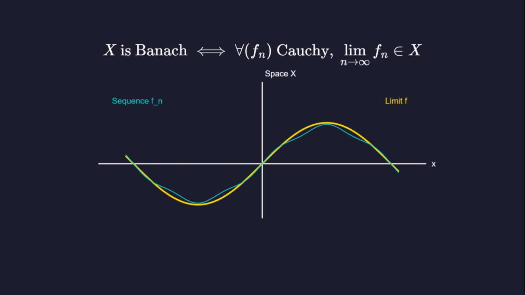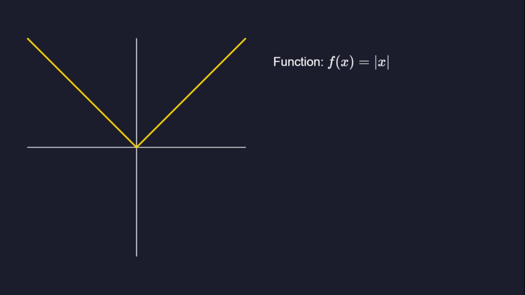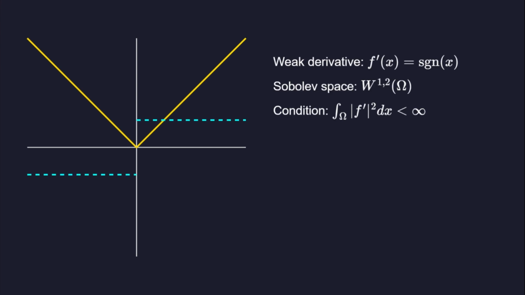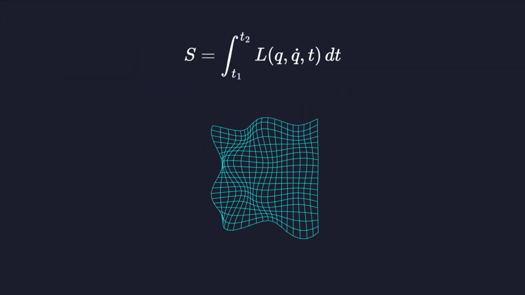This allows us to ensure that the limit of a sequence of paths is still a valid path within our space. Standard continuous functions are often insufficient for proving existence of solutions. We instead use Sobolev spaces, which include functions with weak derivatives that are square integrable over the domain.